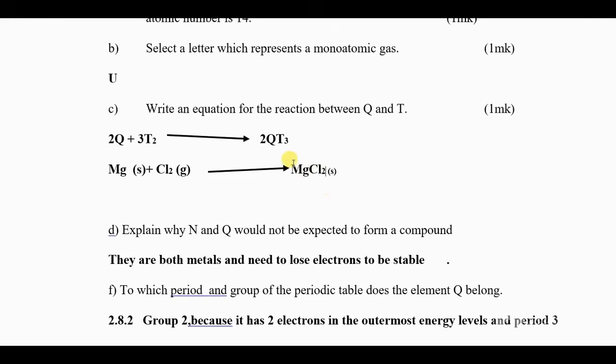So magnesium chloride, and this is the equation for the reaction. Because you have been asked for the equation, you include the status: magnesium is a solid, chlorine is a gas, magnesium chloride is a solid.